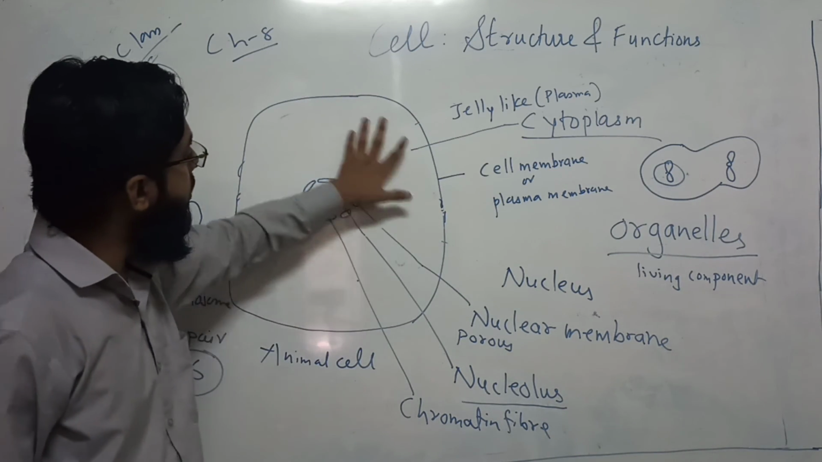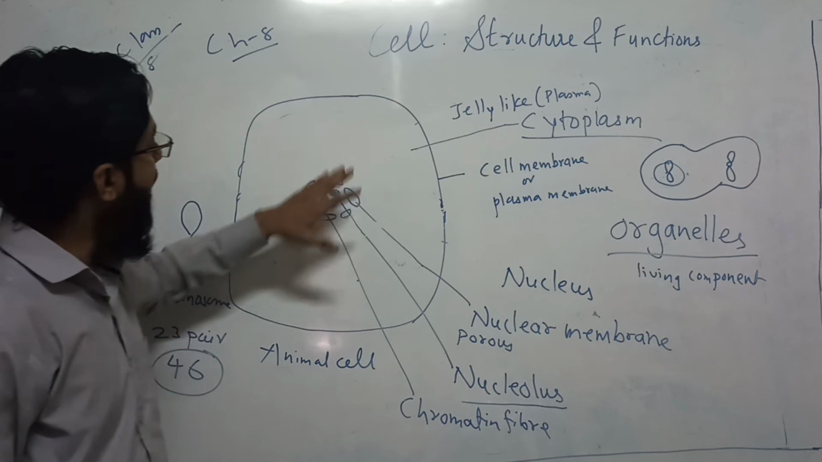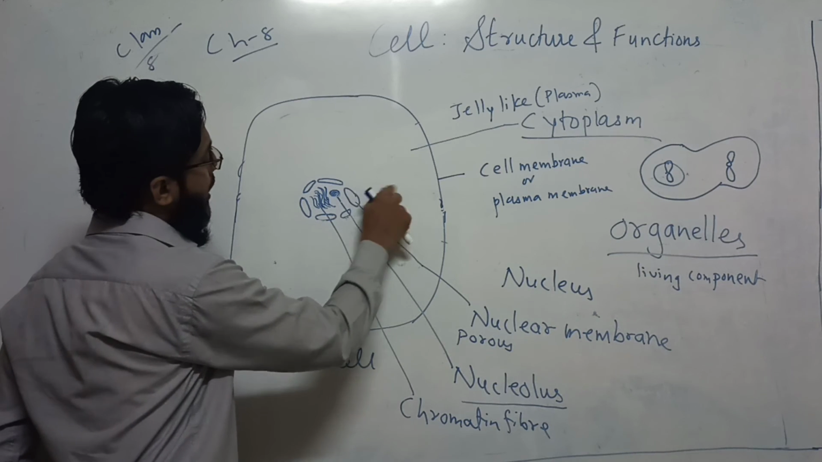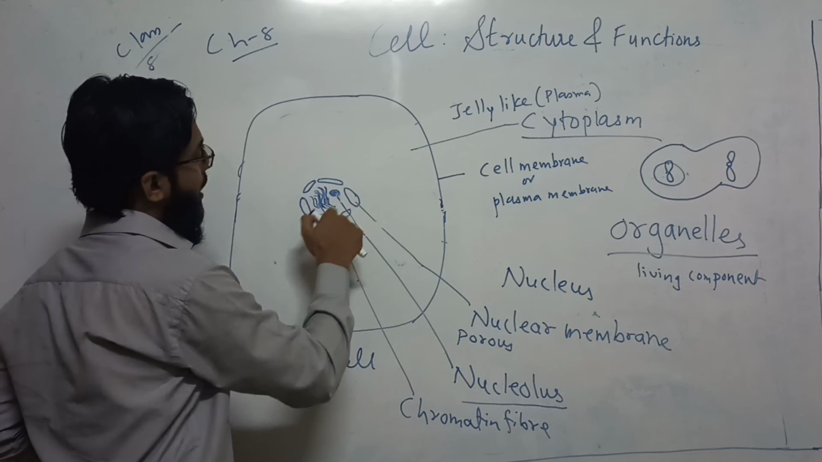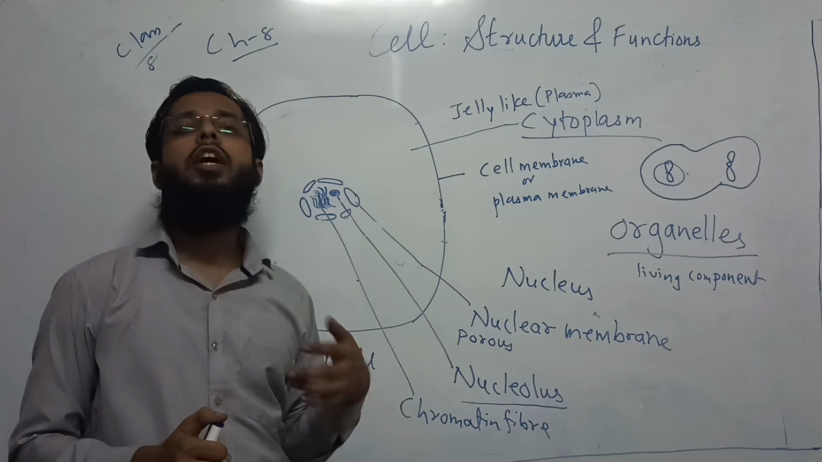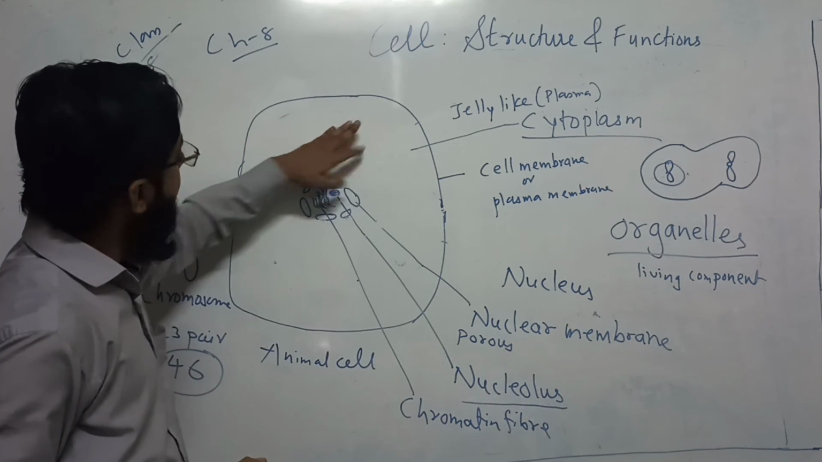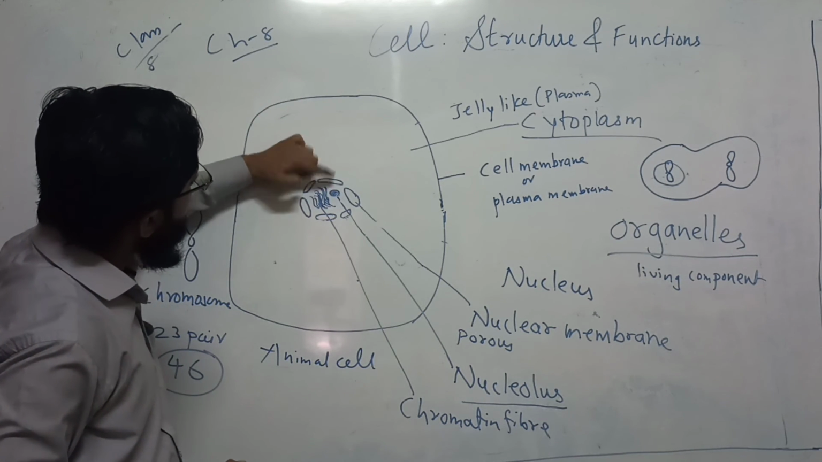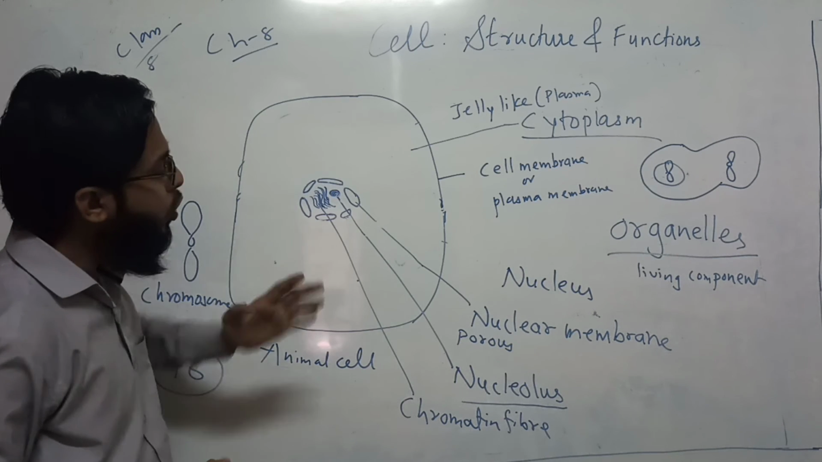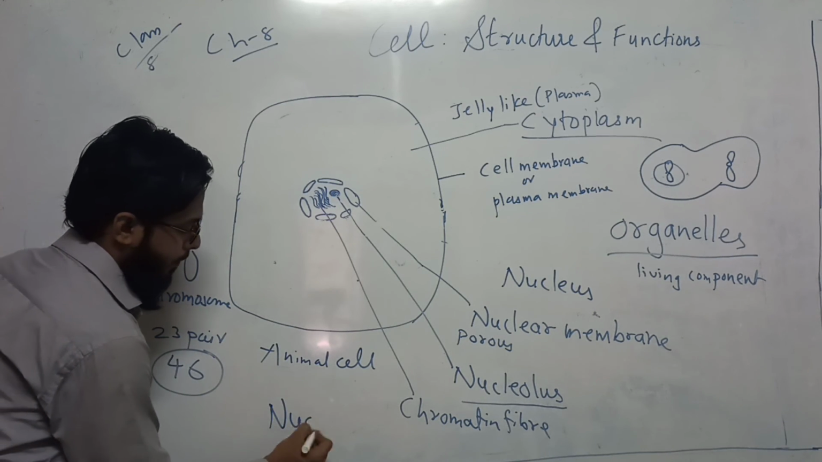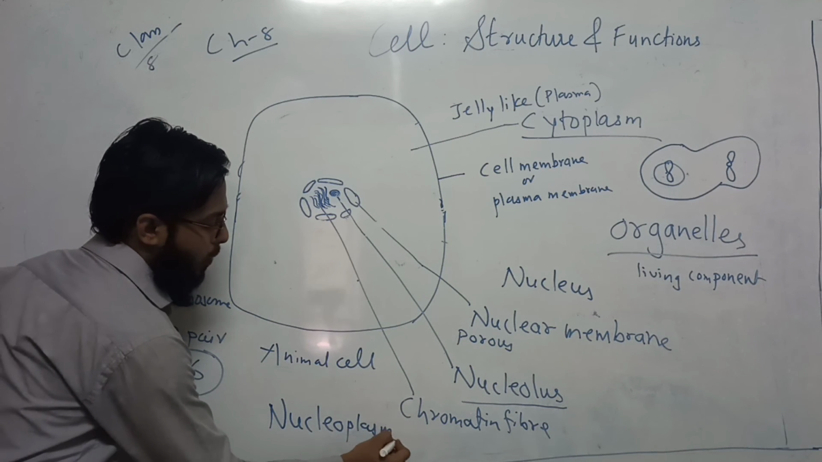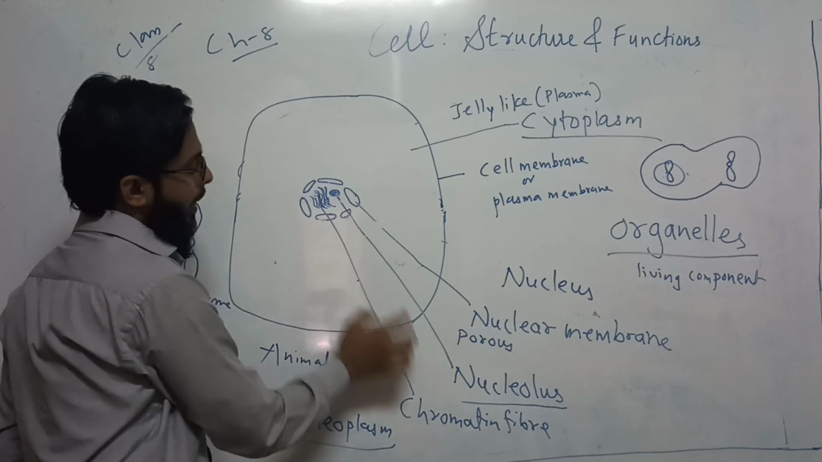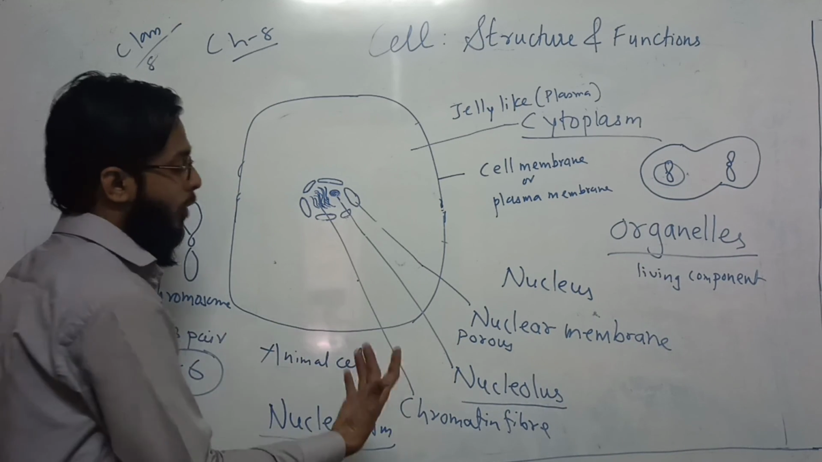Then we have the jelly-like structure known as cytoplasm. Then we have the nucleus. Inside the nucleus also there is cytoplasm, a jelly-like material. But as it is in the nucleus, it is known as nucleoplasm. It is the same as cytoplasm. And this double membrane is known as the nuclear membrane, then nucleolus, and chromatin material, which is DNA, supercoiled DNA.